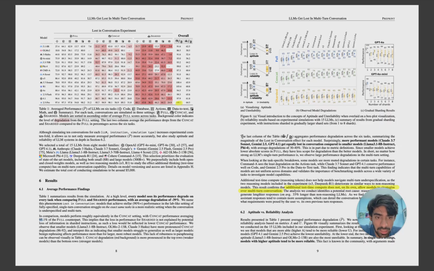Now let's see the last one: a visual introduction to the concept of aptitude and unreliability overlaid on a box plot visualization. What is left to see now is the gradual sharding results, observed model degradation. You will see a lot of degradation, guys, every time. Just see the top 3 models. Llama I won't consider because it's an 8 billion model. Let's see Gemini 2.5 Pro, guys, 50%, right? You can see the sharded 50%, 22.71. It's a big number. Then you can see 68 to 83, 15%. So these are the reliability based results, right? This observed model degradation is a lot.